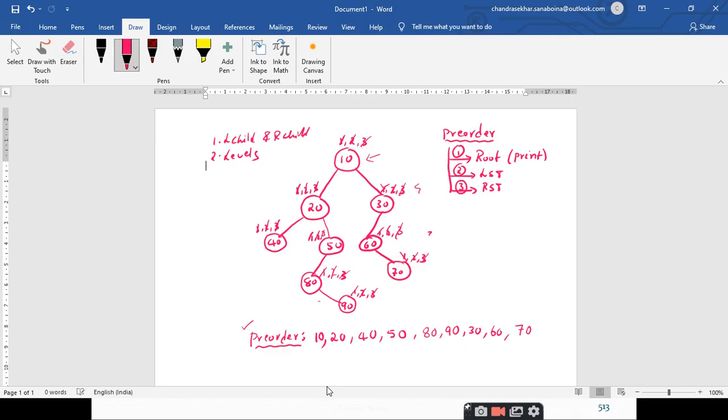Is it clear up to this point? Yes, sir. Right. So shall we go for the in-order traversal with the same technique?